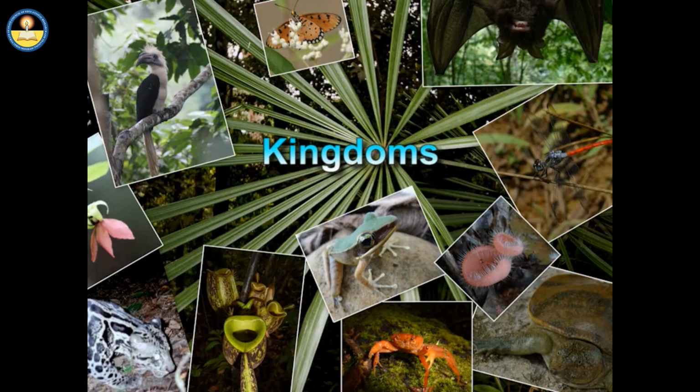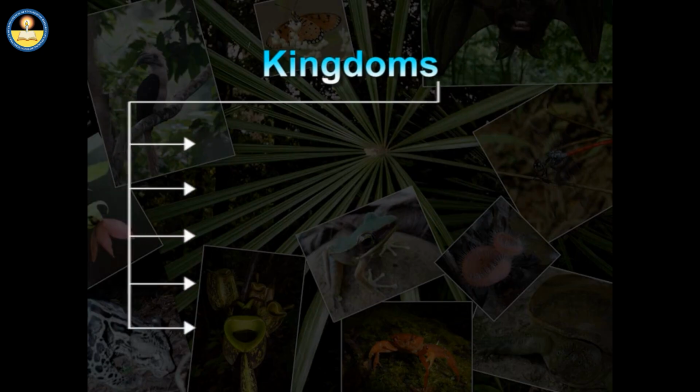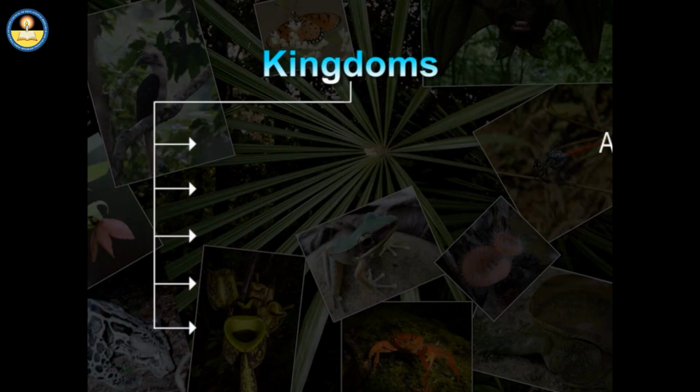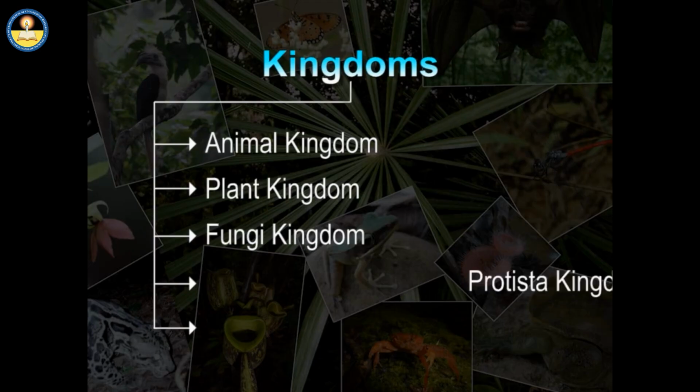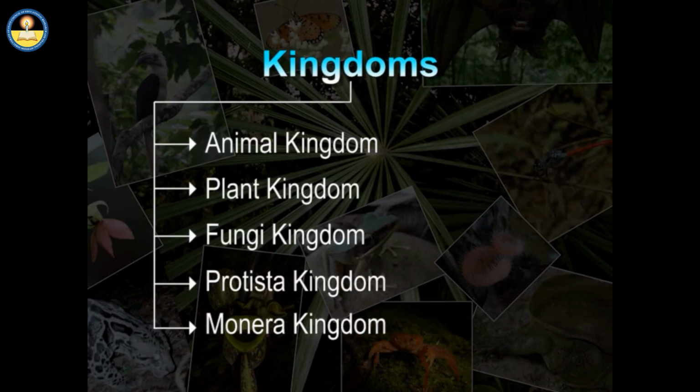All forms of life present on the earth are divided into 5 kingdoms: Animal Kingdom, Plant Kingdom, Fungi Kingdom, Protista Kingdom, Monera Kingdom.